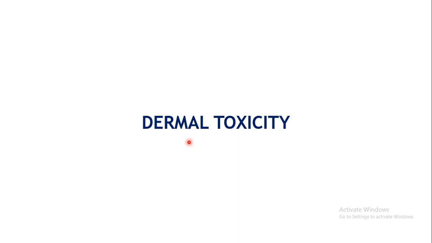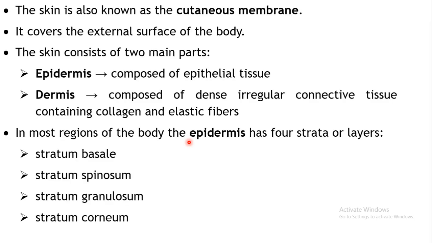Before going into the actual toxicity, let us see what exactly are the anatomical and the physiological features of the skin. You all must have studied it under the integumentary system. Skin is also known as the cutaneous membrane, which covers the external surface of the body.